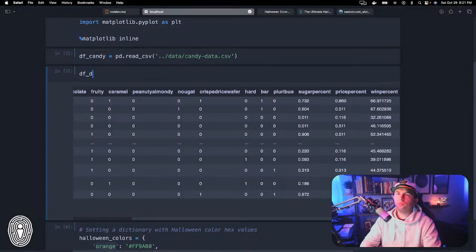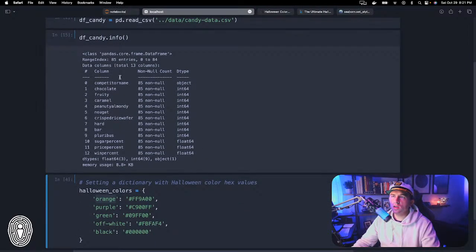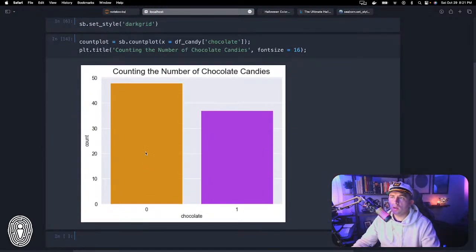How about that? Candy.info. Okay, so you can see here, this is actually a relatively small data set. So there's only 85 entries here. And so you can see here that it's not super clear, but there's basically a 85 split here. So what is this? Probably about 48 or so, and this is maybe 37. So a few more non-chocolate candies than chocolate candies.